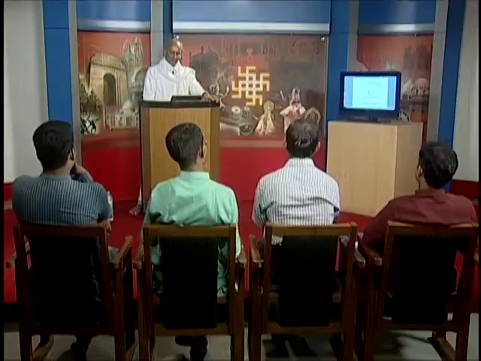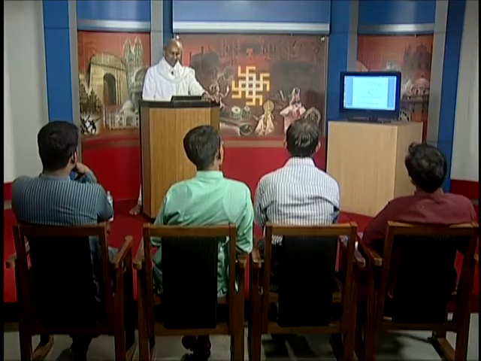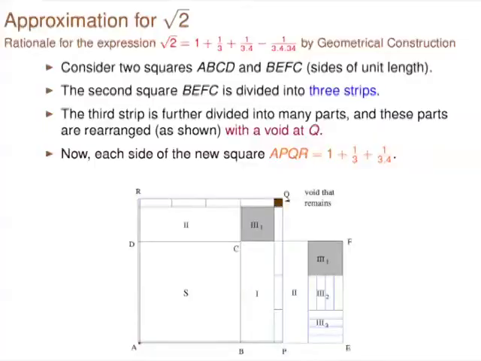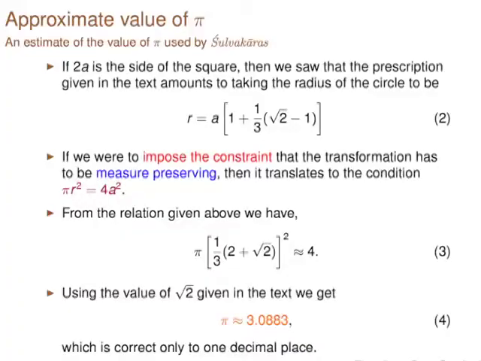So, think of the sophisticated mathematics which was there around that period. See, how did they arrive at it? So, some interesting construction like this can be taken and then demonstrated as to how one can arrive at the value of root 2. If you try to find out, you will get some 3.000883.